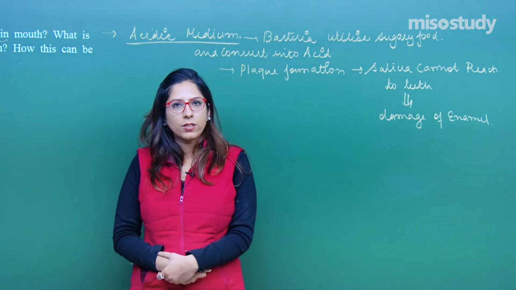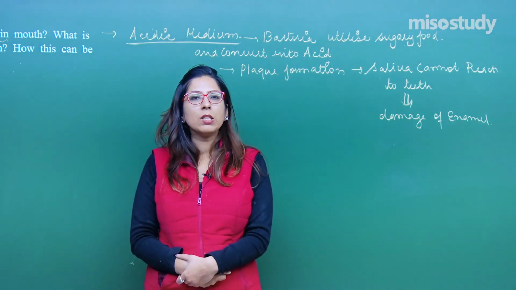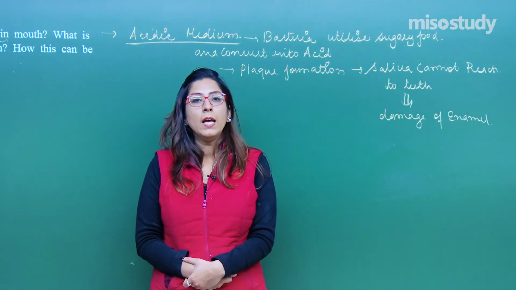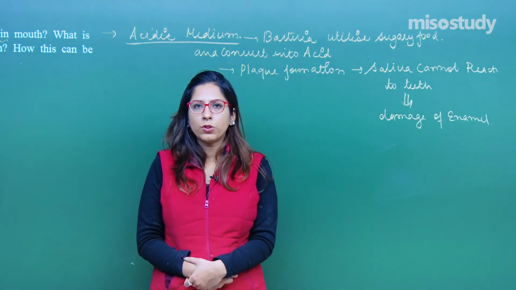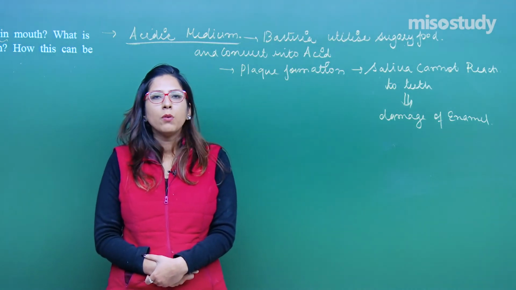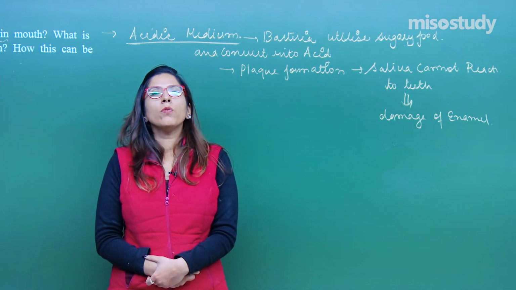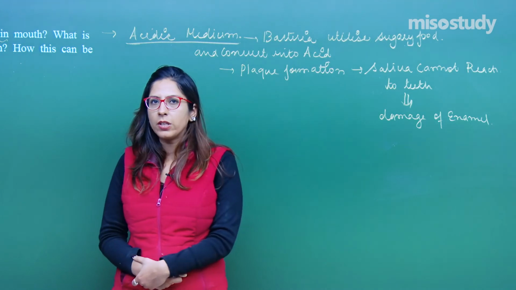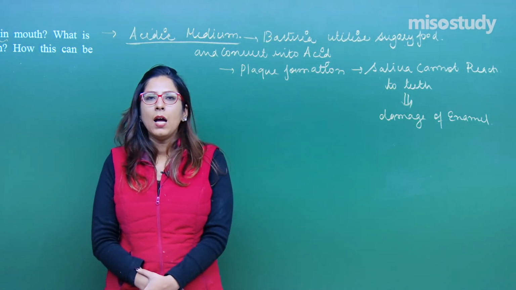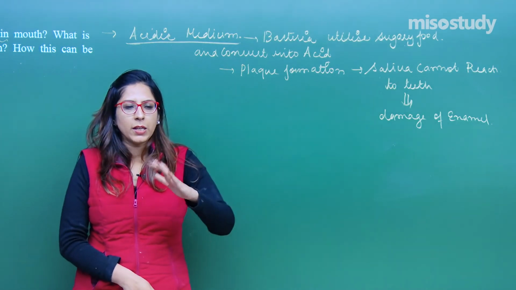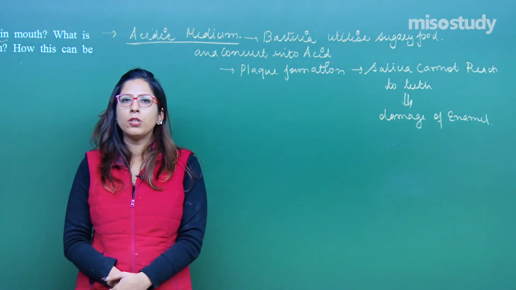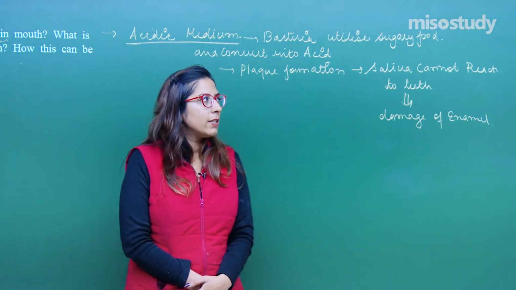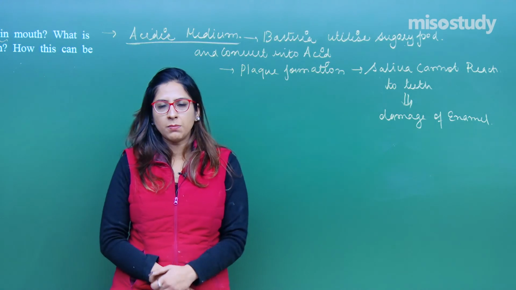Once we take lots and lots of sugary food, the bacteria present in our mouth convert these sugary foods into acid, which causes plaque, due to which the amylase enzyme cannot reach your teeth, and the acidic medium keeps being created over there, due to which your enamel is destroyed. This is called plaque, or acidic medium is created.